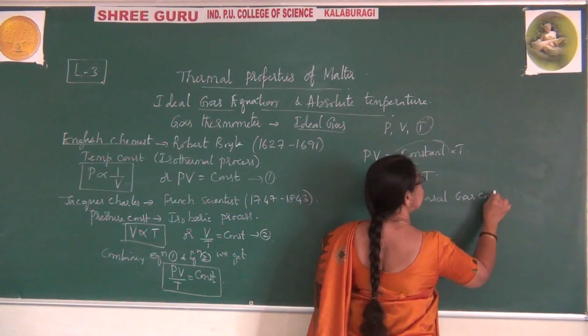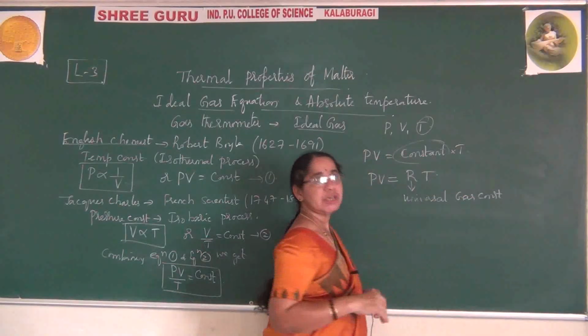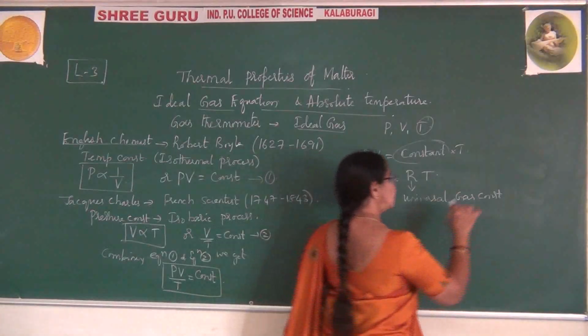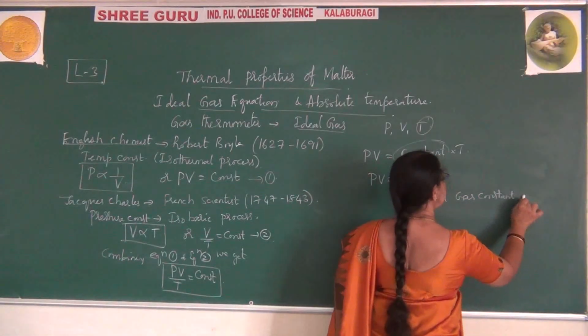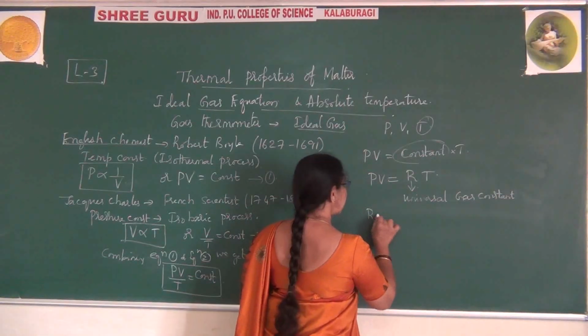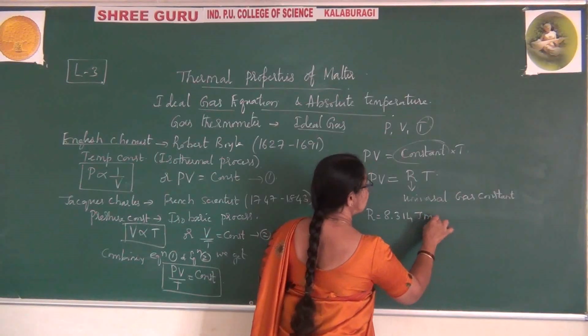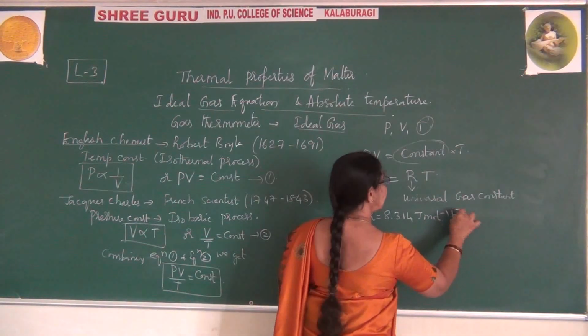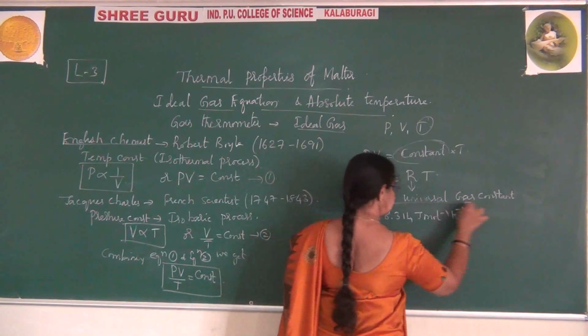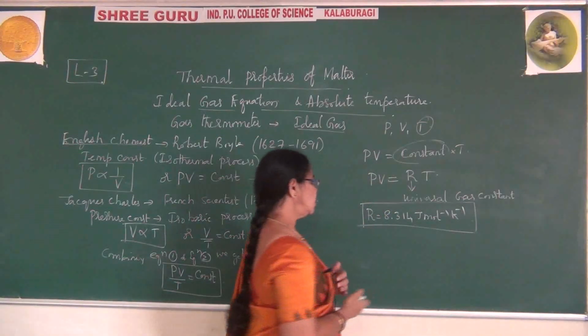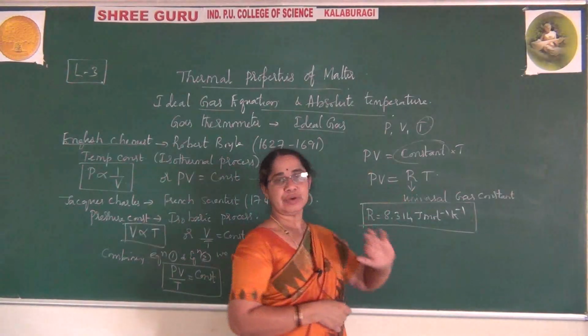This constant remains the same throughout the universe, where R is equal to 8.314 joules per mole per Kelvin. This is the value for R.